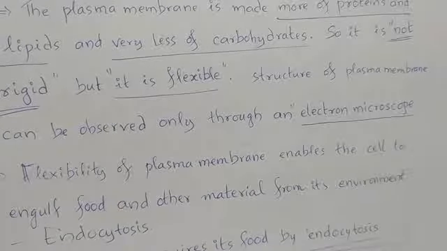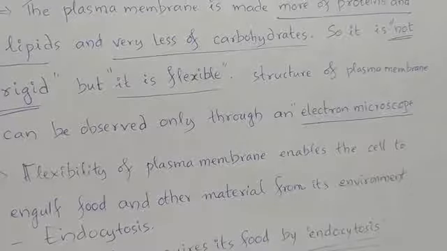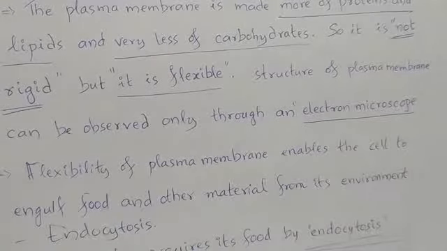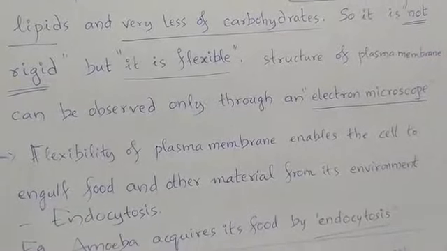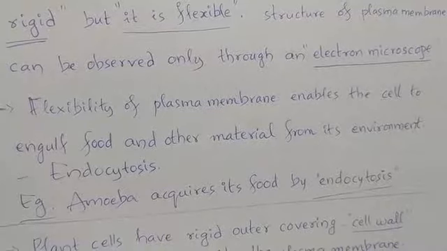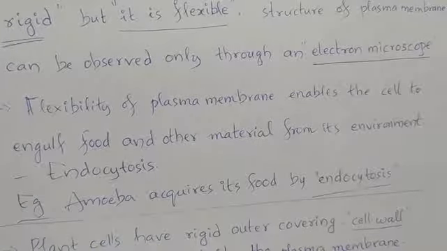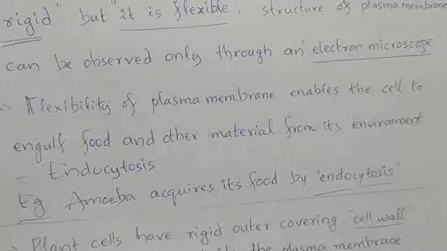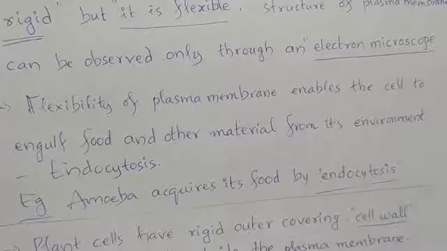This structure of the plasma membrane can be observed only by using an electron microscope. By using a normal compound microscope, we cannot observe the structure of a plasma membrane. Coming to the flexibility part. The flexibility of the plasma membrane enables the cell to engulf food and other material from its environment, the process which is known as